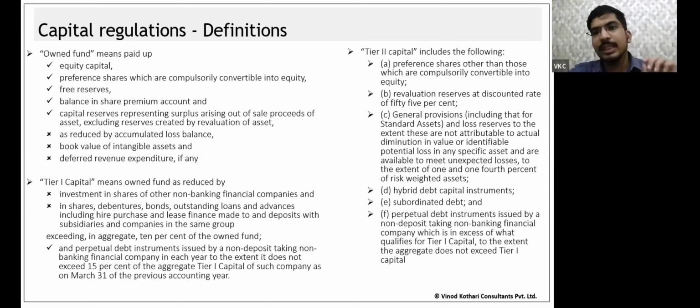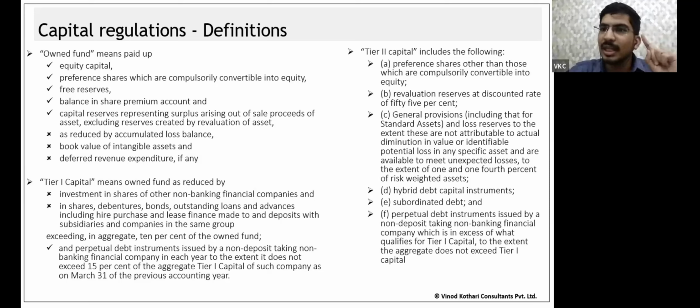Now just one point over here, tier 1 capital that I discussed is same as net owned funds. So net owned funds and tier 1 capital have the same definition. Just one difference is there, I will explain it to you. First we calculated own funds. Now we subtract two items to arrive at net own funds. I have told this in the previous session, but I don't think people would recall it.